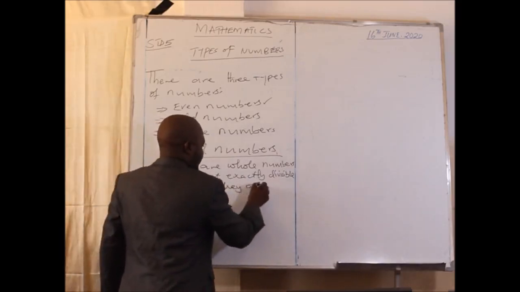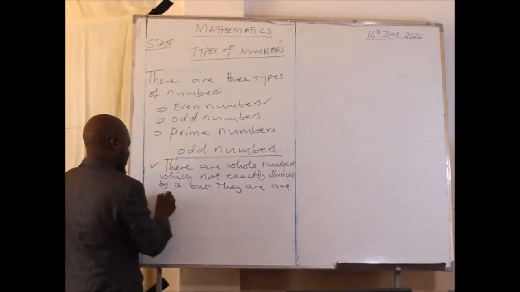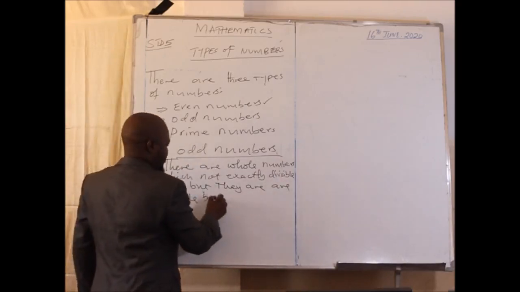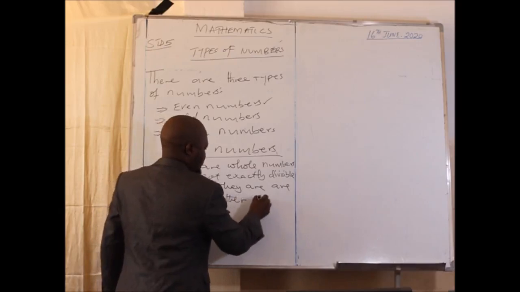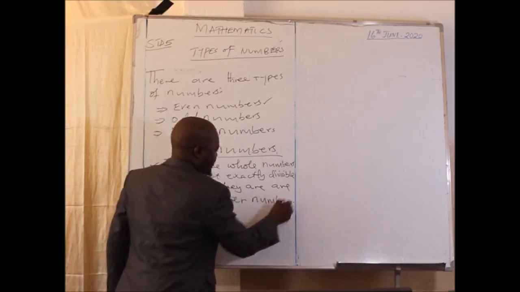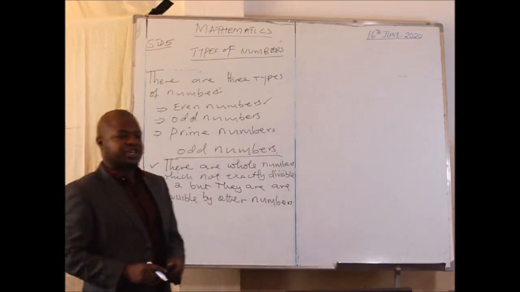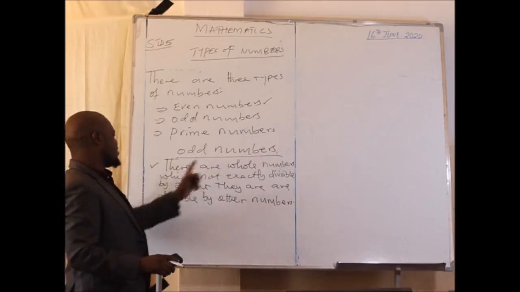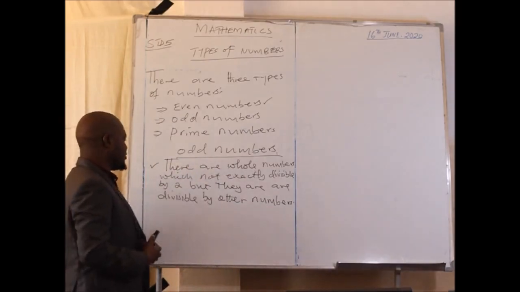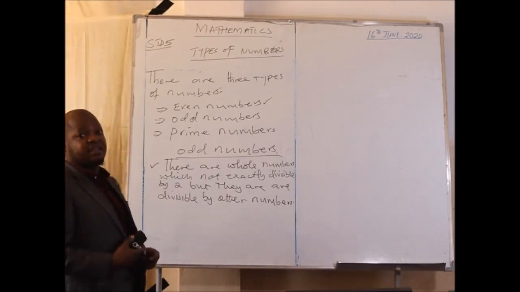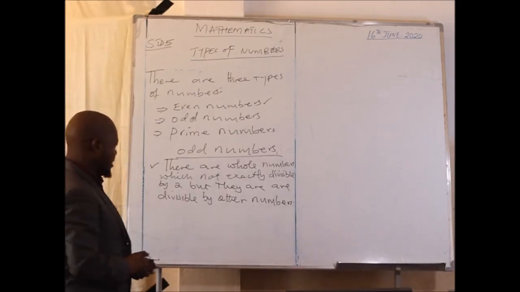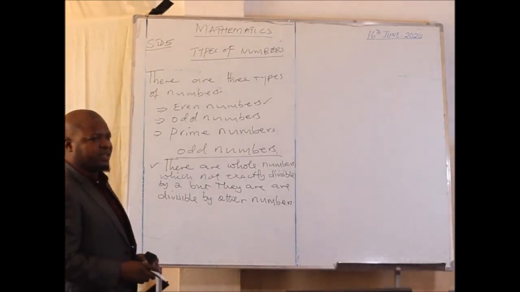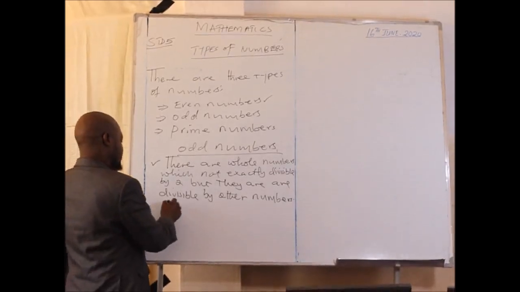But they are exactly divisible by other numbers. That's the simple definition of odd numbers. These are whole numbers which are not exactly divisible by 2, but they are divisible by other numbers. Examples